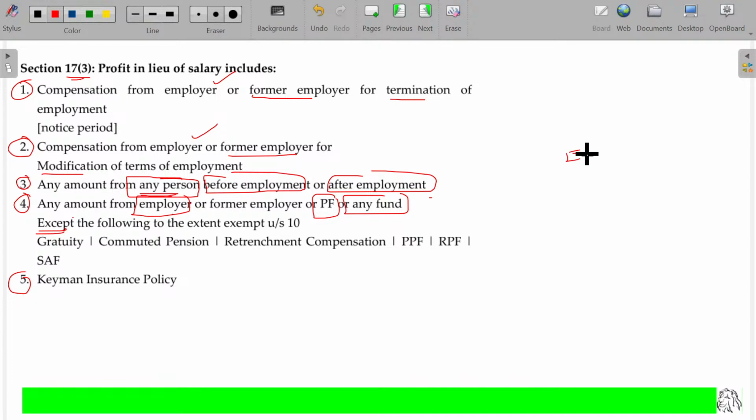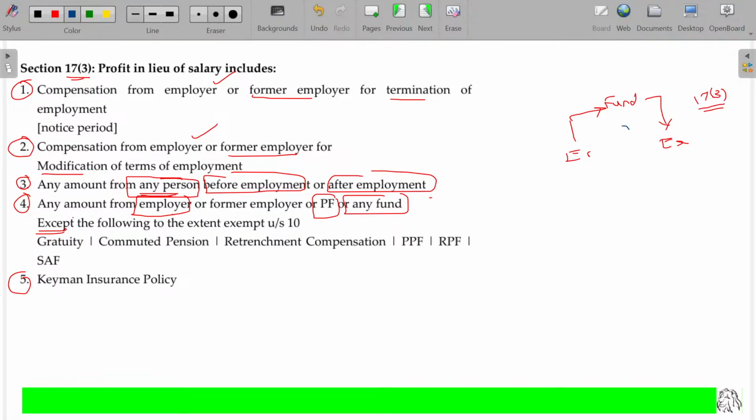So from employer to employee, any fund he deposits in any scheme, from the scheme the employee gets later on. This will be considered as profit in lieu of salary under section 17 clause 3, isn't it?